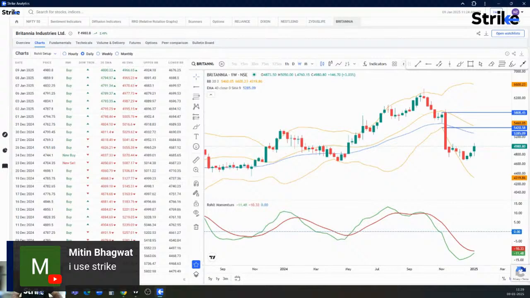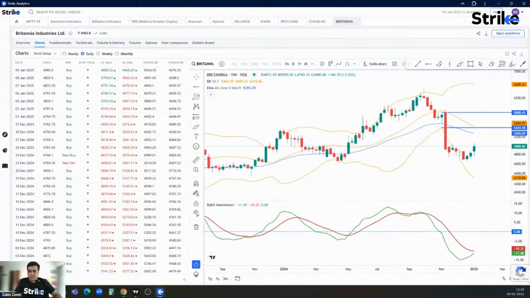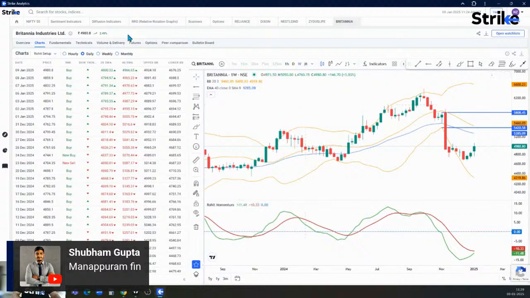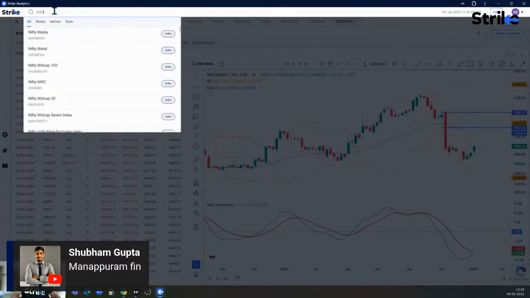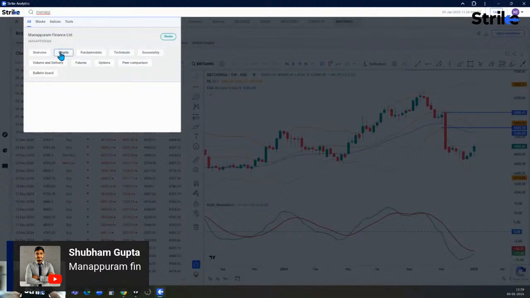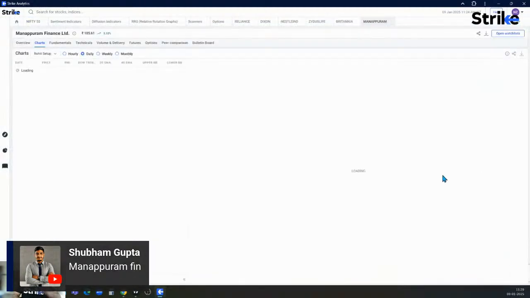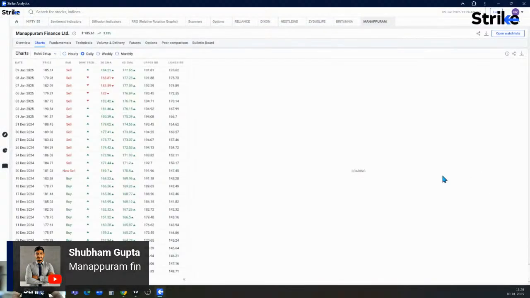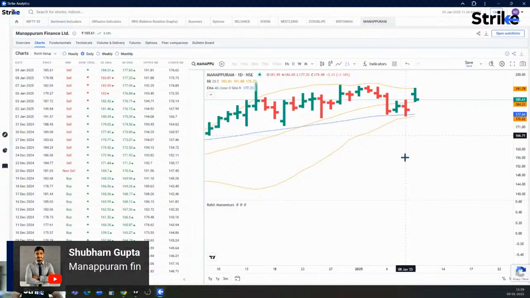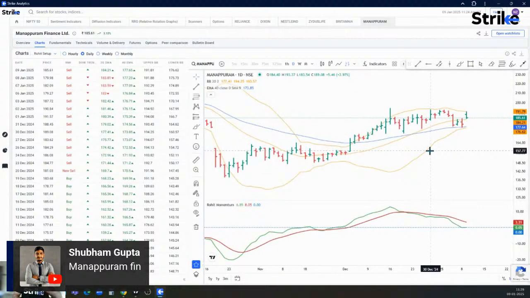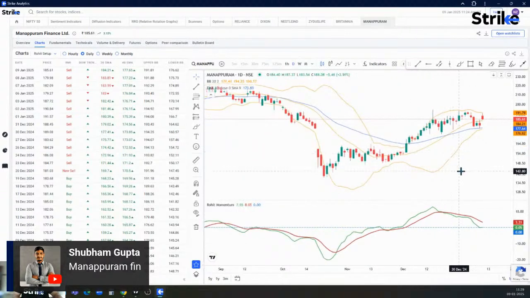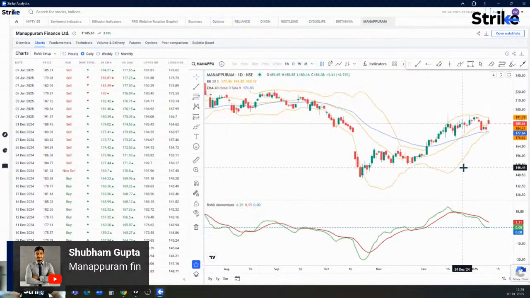Okay, somebody asked about Mannapuram Finance, yeah, Shubham. So Mannapuram is something that we covered today. The stock opened up with a gap, but due to some news that RBI gave some relaxation or something of that sort. I don't track news much, but there was some relaxation that was given.